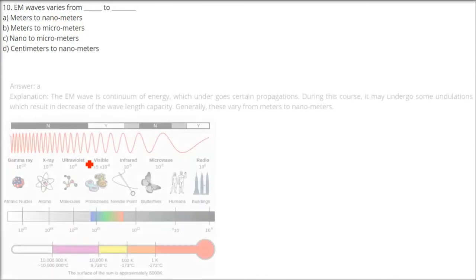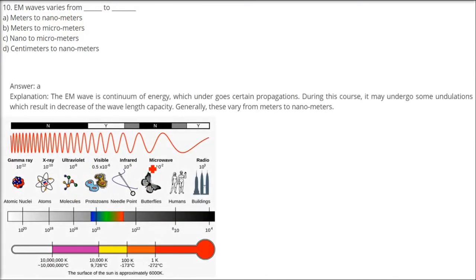EM wave varies from dash to dash. Now if you see, it varies from kilometers to less than picometers, right? But the EM wave is a continuum of energy. Right side, if you see lambda is maximum, frequency minimum, because I have changed that electromagnetic spectrum.